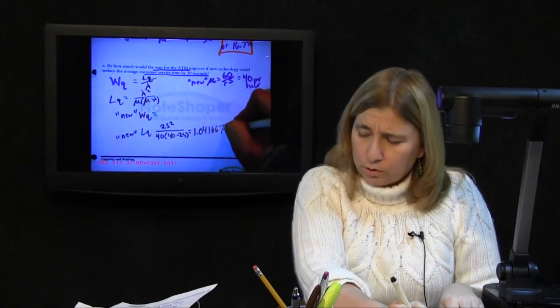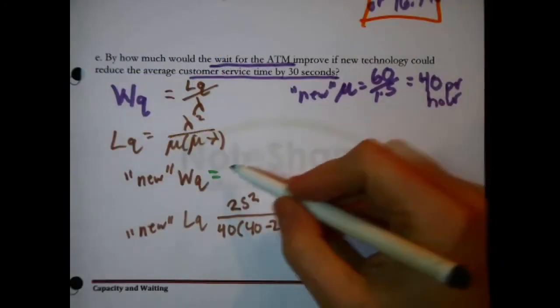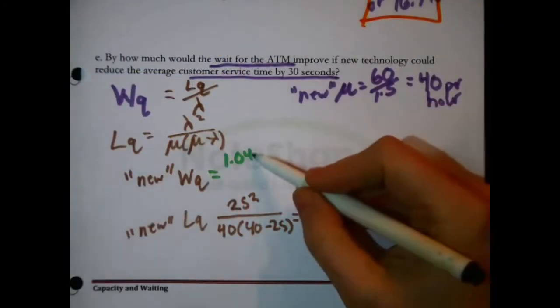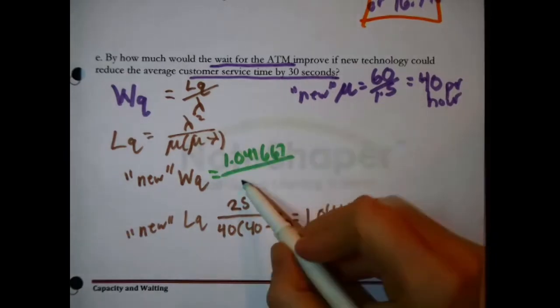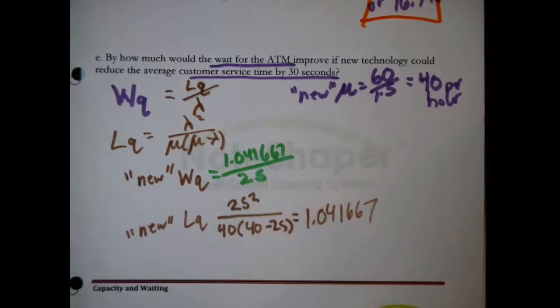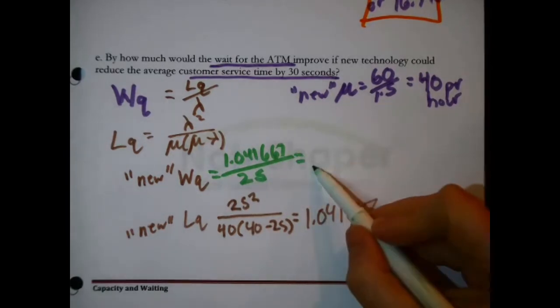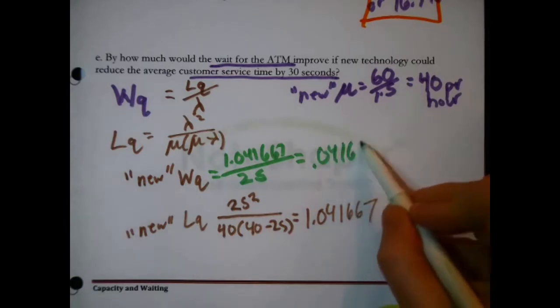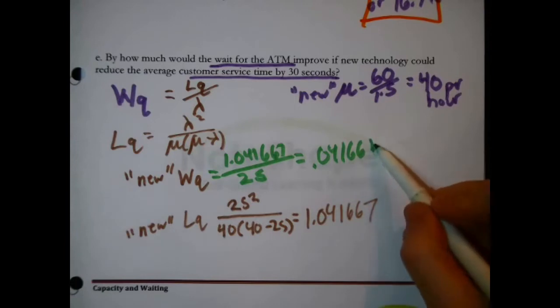We need this number right here, 1.041667, divided by, remember the lambda doesn't change, divided by 25. So I get 0.041666, repeating. That's hours.